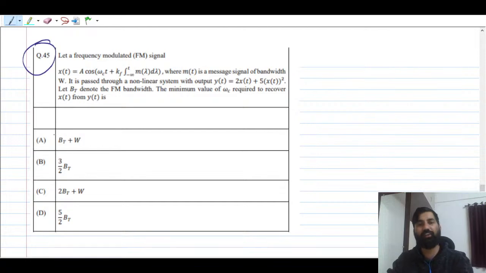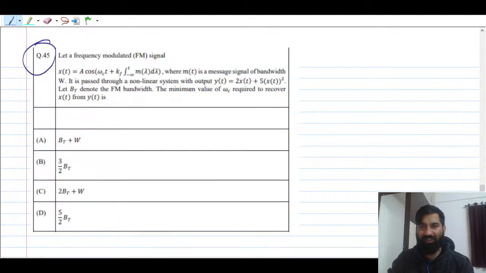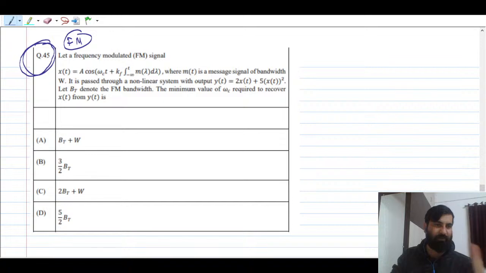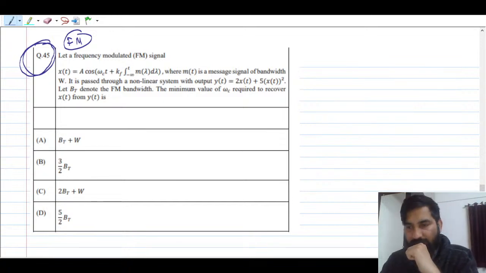Question number 45. Before we solve this question, I will come back to it because this question needs a little bit of calculation. So I'm just going to solve this question very shortly, guys. We can read the question and we can end up solving it at the end. This question is from FM, and this is the only question where you need a little time, though this is also very conceptual, I will tell you. But we will solve this.